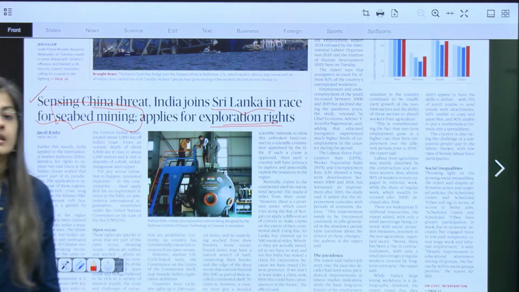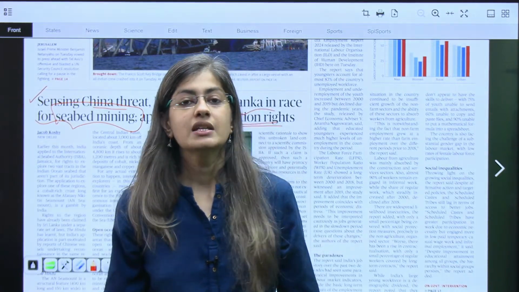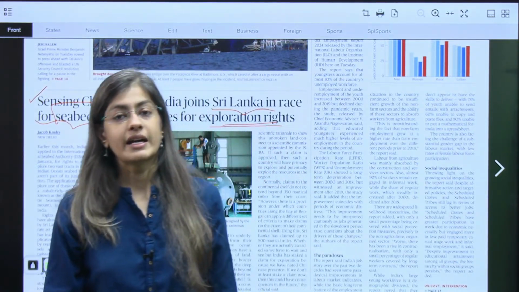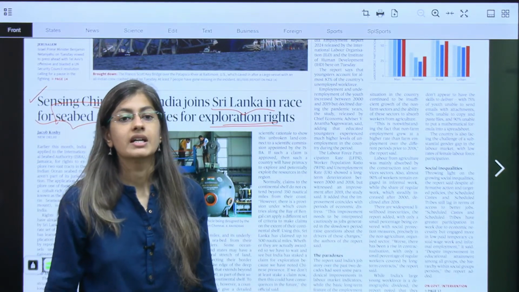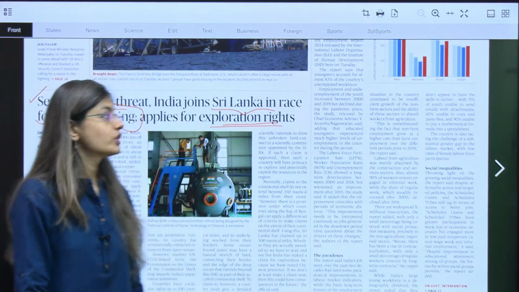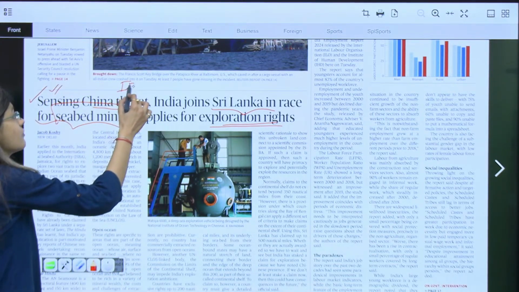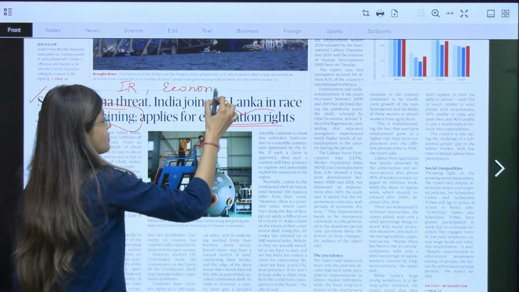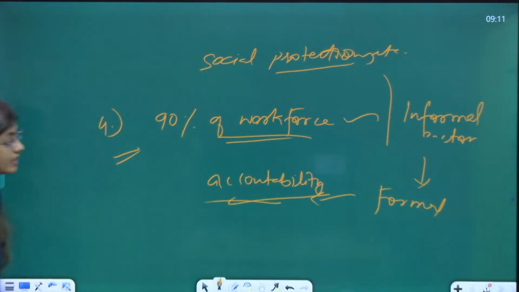That means there is seabed mining which is currently in news for many years now, and there is a potential question in UPSC exams, whether in prelims or in mains, about seabed mining. Therefore, this article becomes important with respect to IR as well, with respect to economics as well. For GS2 and GS3, this topic is very, very important, seabed mining. Let us discuss what is seabed mining and what this article says to us.